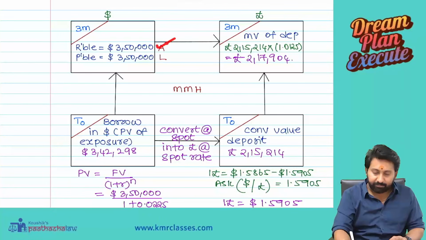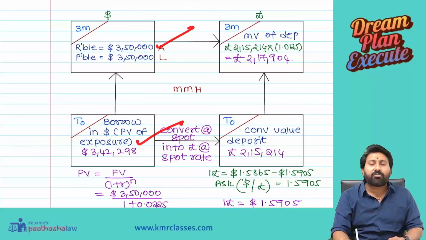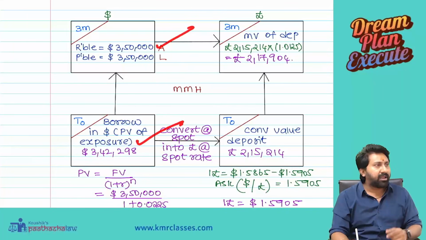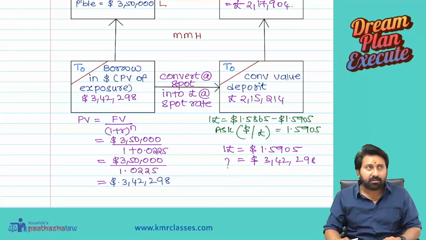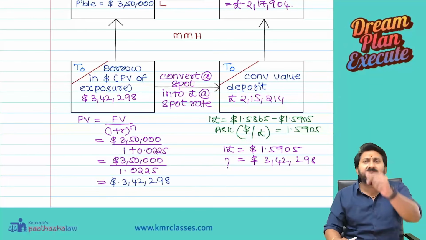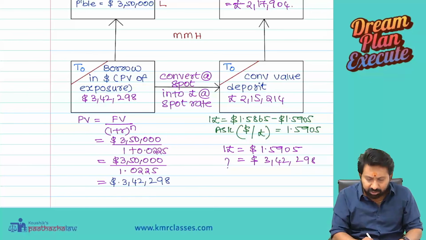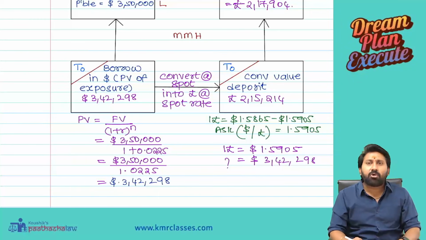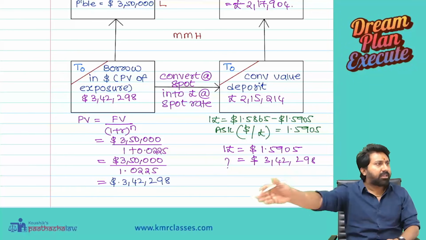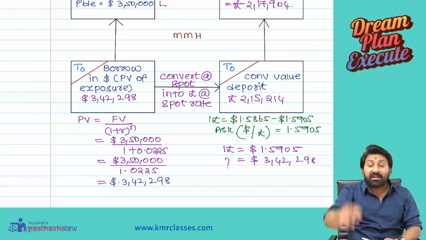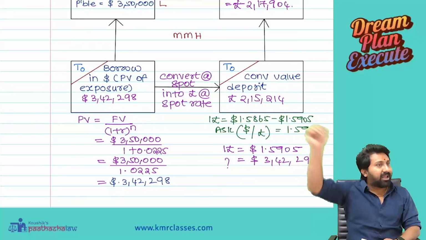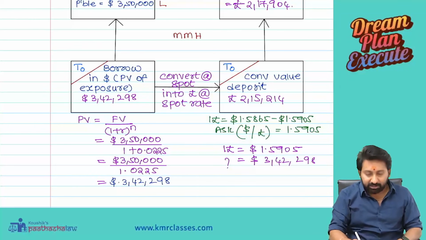So next. You will borrow $3,42,298 today. How do you know? On the basis of interest rates. So today, what is the interest rate? I went to the bank. I asked the banker. What is the interest rate that you are quoting? They said we are quoting an interest rate of 9%. 3 months how much? They said 2.25%. On that basis, I calculated. So today I went to the bank, asked them the rate. They gave me a rate. On that rate only I calculated that borrowing. Okay. So this is certain.